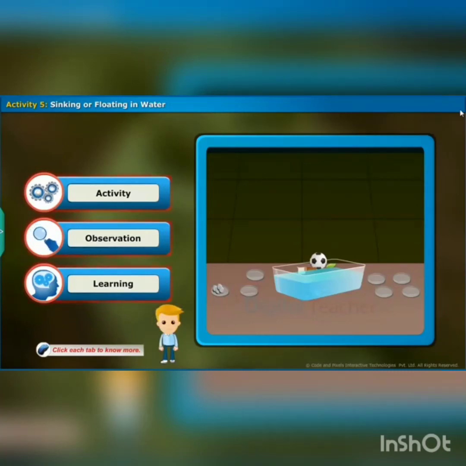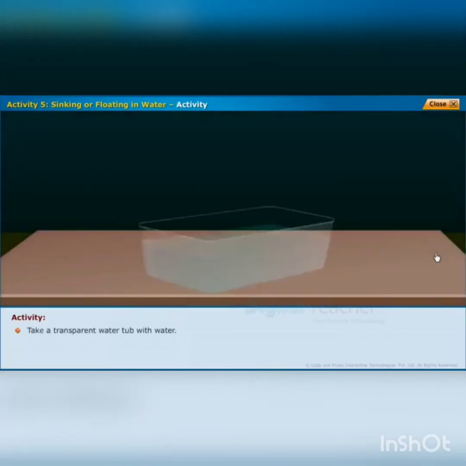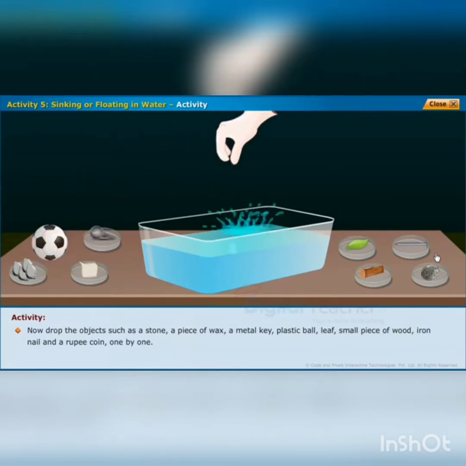Let us do another activity to know the floating or sinking capacity of the materials in water. Take a transparent water tub with water. Now, drop the objects such as stone, a piece of wax, a metal key, plastic ball, leaf, small piece of wood, iron nail and a rupee coin one by one. So let us start with stone.